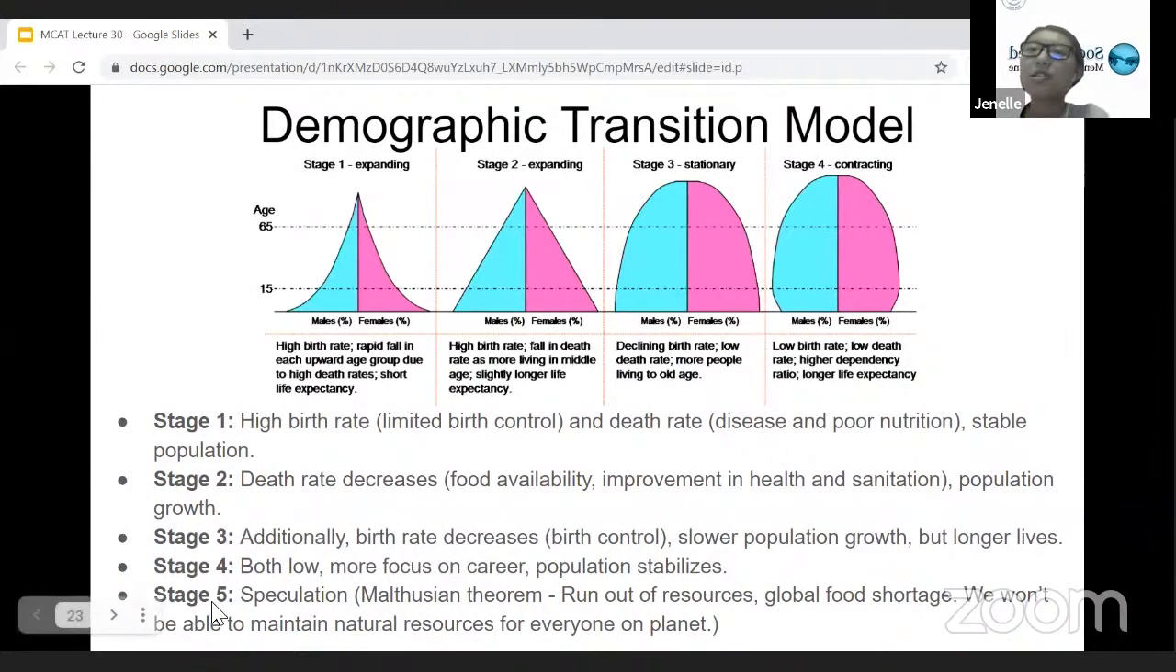And then stage 5 is still a speculation right now. But the speculation is based on the Malthusian theorem, which is that eventually populations will tend to run out of resources and there will be global food shortage, and we won't be able to exactly maintain natural resources for everyone on the planet. And so that would cause a certain threshold for the population to exist, but past that, probably there would be limits to even reaching a level past that threshold.